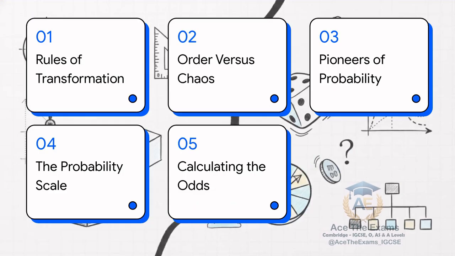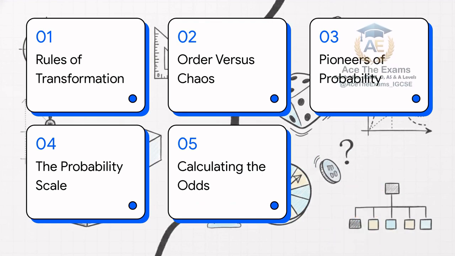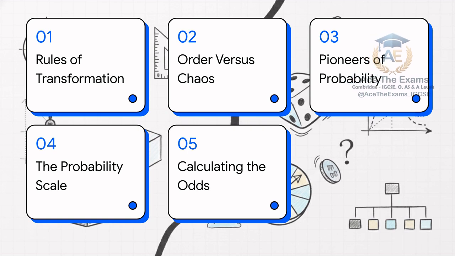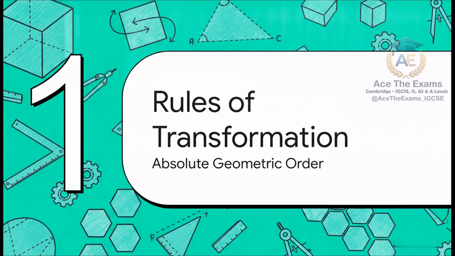Okay, let's dive right into our roadmap for today. First, the rules of transformation. Second, order versus chaos. Third, the pioneers of probability. Fourth, the probability scale. And finally, calculating the odds. Section 1. The rules of transformation.